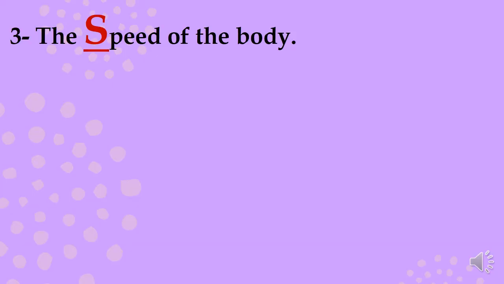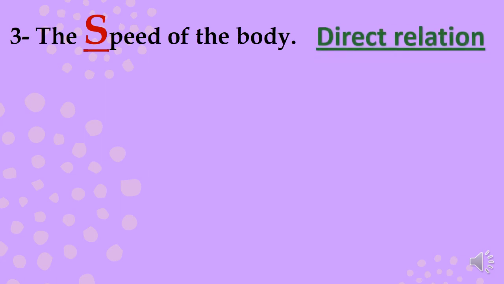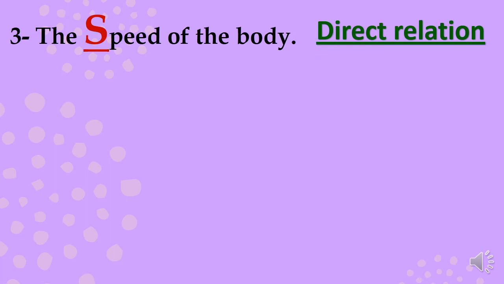The last factor is the speed. And the relation between speed and frictional force is like the relation between surface area and the friction force. It's a direct relation. And we said before what's meant by direct relation.